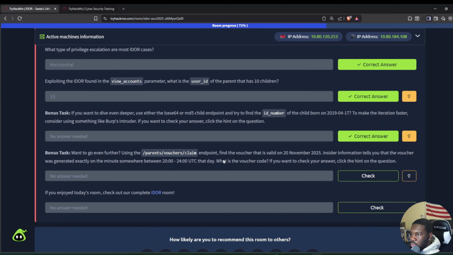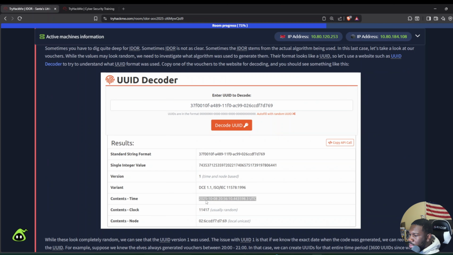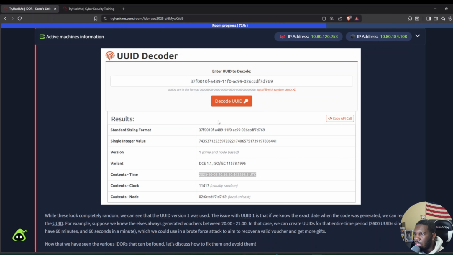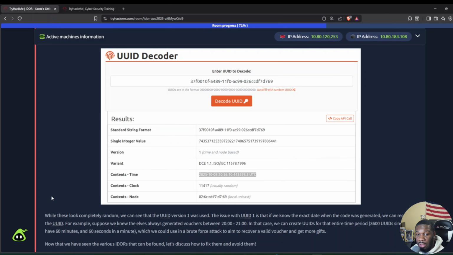So this goes back to the UUID thing that they were talking about earlier, right here. Going back to this, it was telling us what the problem with UUID version 1 was, and it was that if we know the time that the vouchers were generated, then we could go back and brute force our way into figuring out which times go to which vouchers.